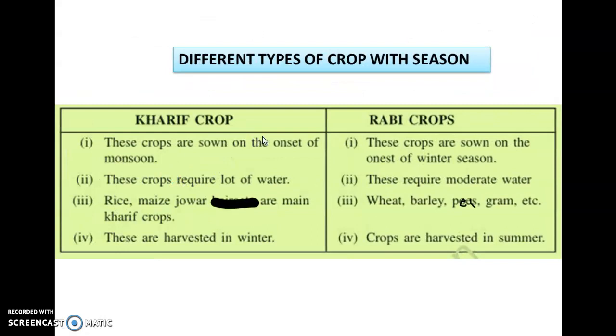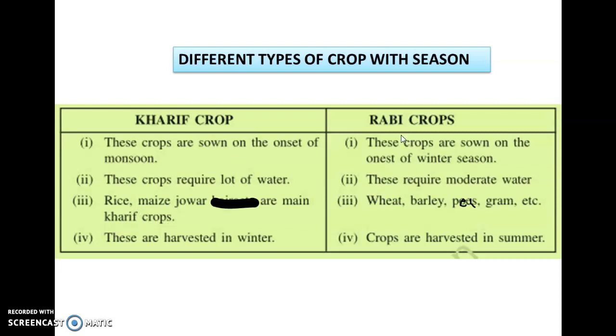Various crops require different climatic conditions, temperature and photoperiod for their growth and for completing their life cycle. On that basis, there are two distinct seasonal crops. First is the Kharif crop, another one is the Rabi crop. Kharif crops are sown in the rainy season and harvested in the winter. They require lots of water. Examples of Kharif crops are rice, maize, jowar, arhar, millets, cotton, urad, moong.